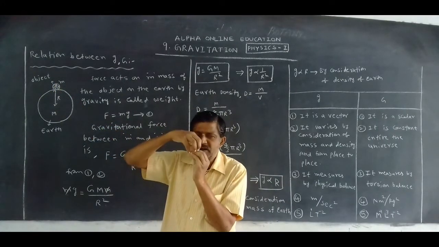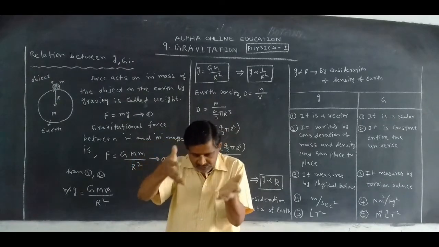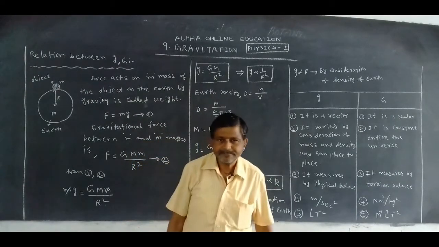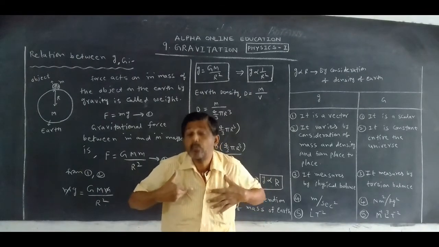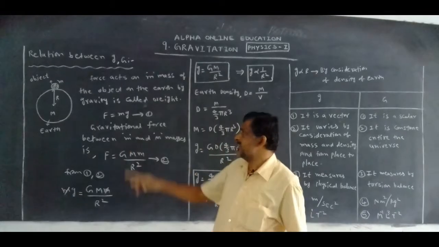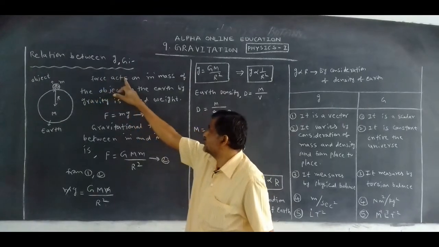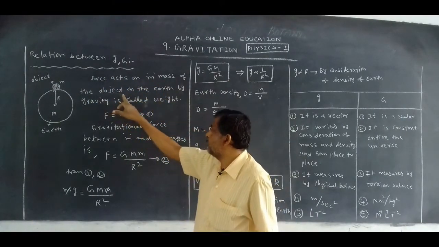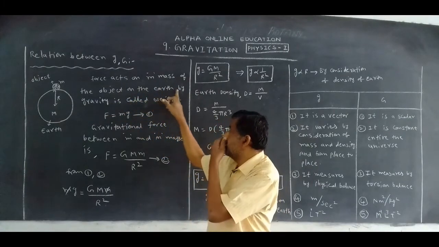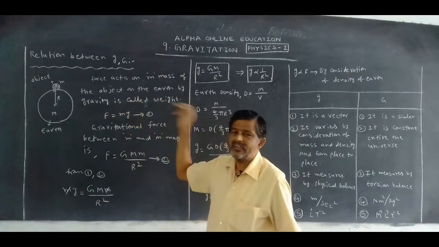When an object of mass m is on the earth, weight acts on it. Now we are standing on the earth. What can we measure? Weight. Similarly here, the force acting on the object of mass m on the earth by gravity is called weight.